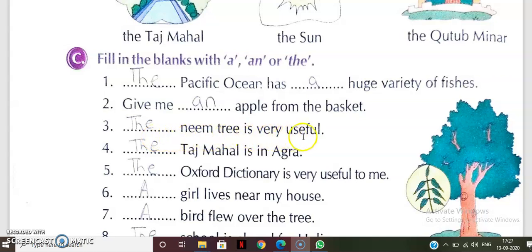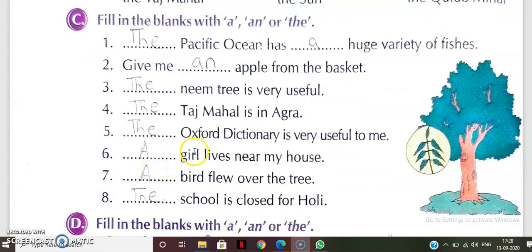Dash neem tree is very useful. Here is the given name of the tree, that is neem. That is why we have to write the neem tree. Taj Mahal is in Agra. Taj Mahal is a monument. That is why we will write the. Oxford Dictionary is very useful to me. This is the name of the dictionary. So that is why we will write the, particular name of the dictionary is given. That is why we have to write the.